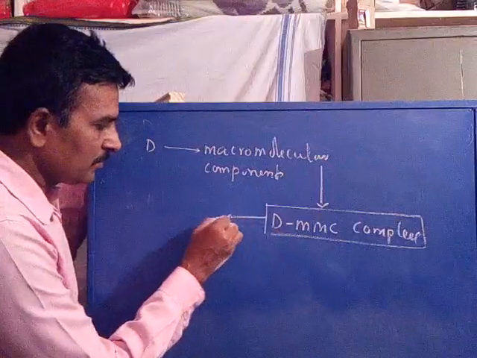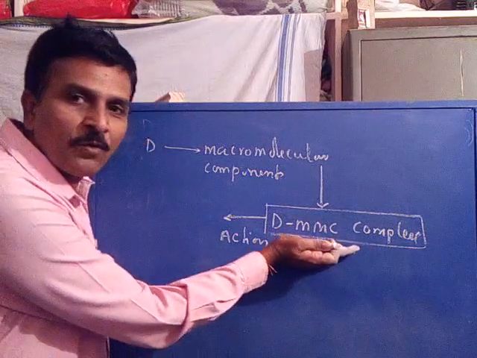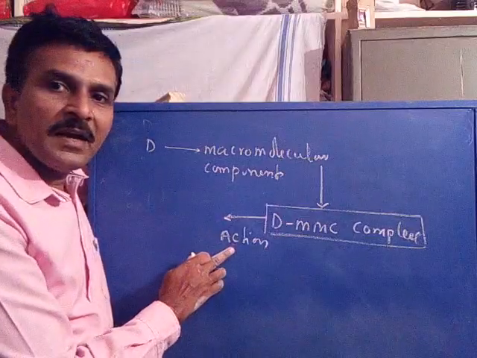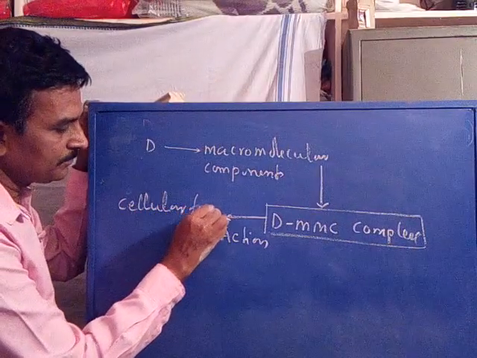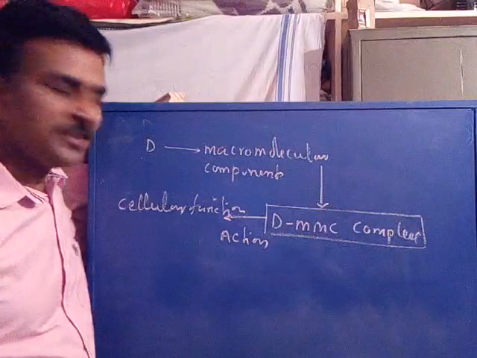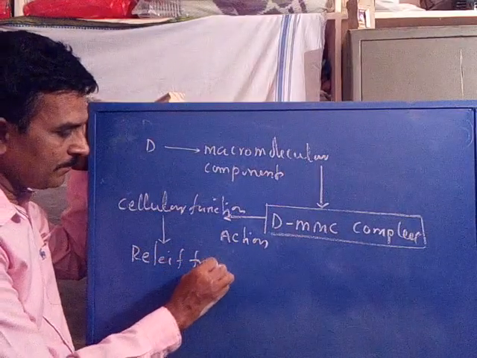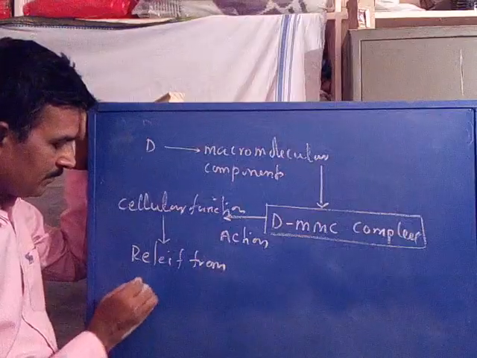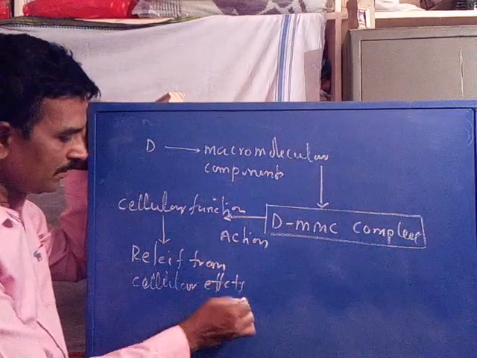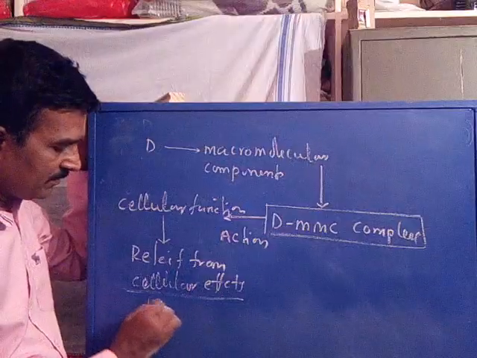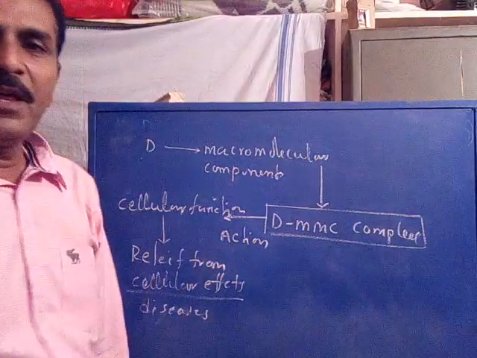Now this complex shows its action. This drug-macromolecular component complex starts to show its action on cellular function, and that leads to relief from the cellular effect, or we may call it relief from the disease.